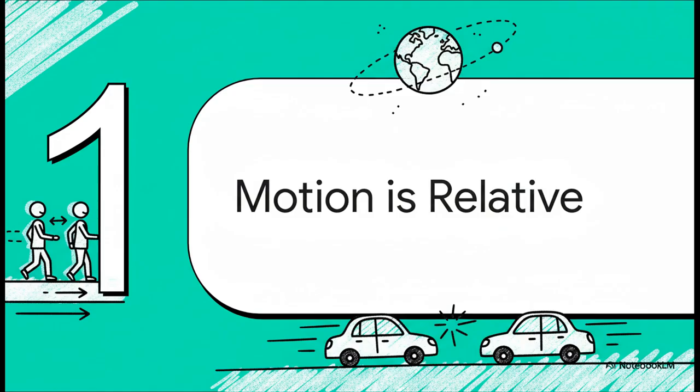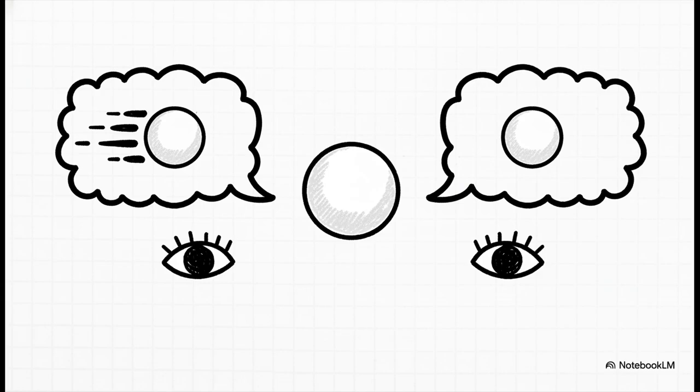Is it always so easy to say if something is moving? Well, it can be a little tricky. This brings us to a very, very important idea in physics, the concept that motion is relative. Let's try to understand what this means. Now, this is a fascinating idea. It means that the very same object can look like it's moving to one person, but at the exact same time, it can look completely still to another person. How is this even possible?